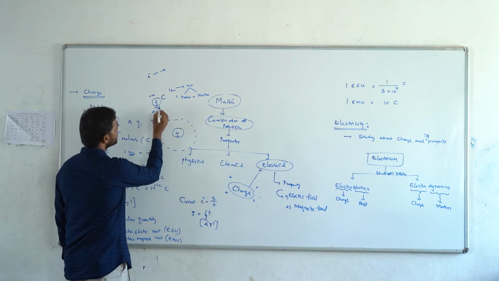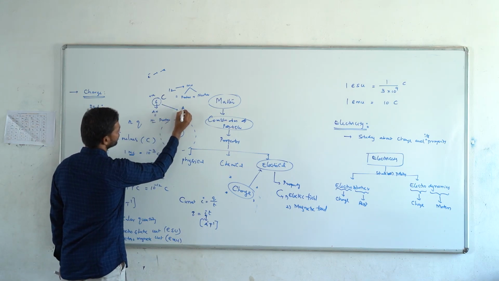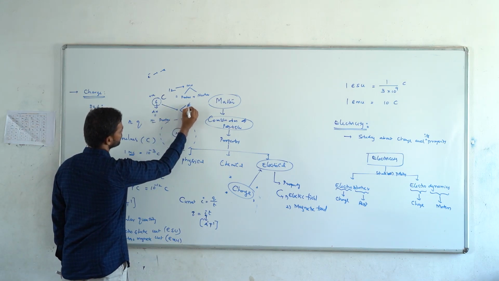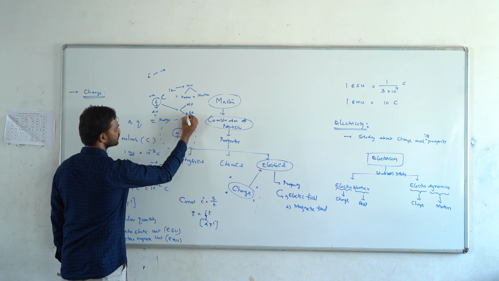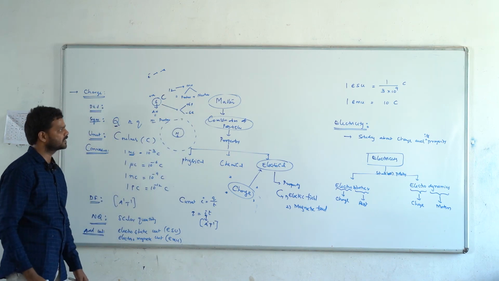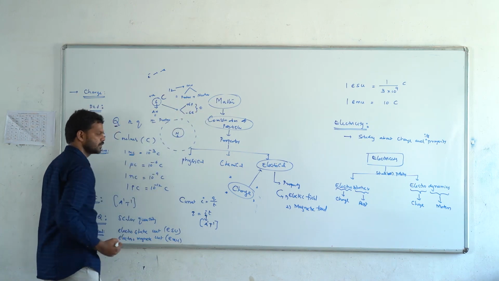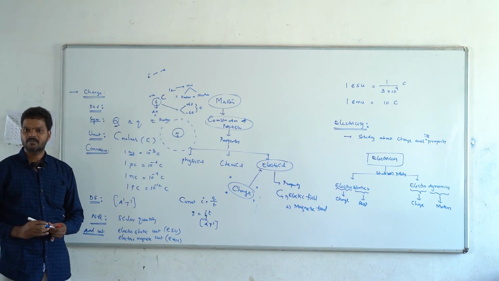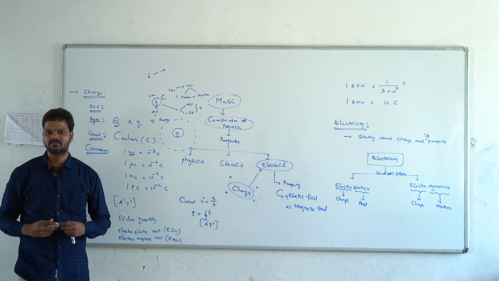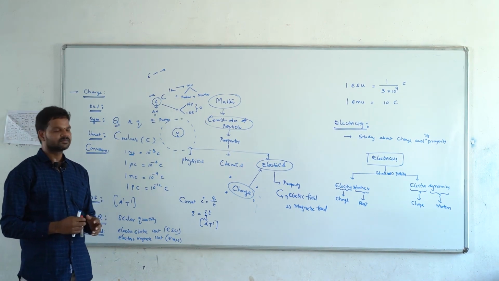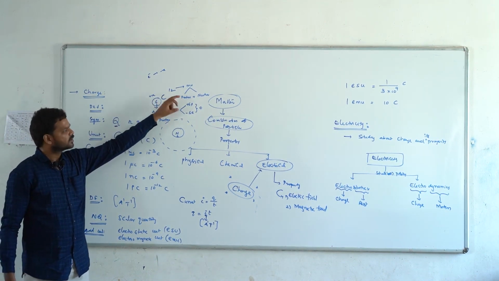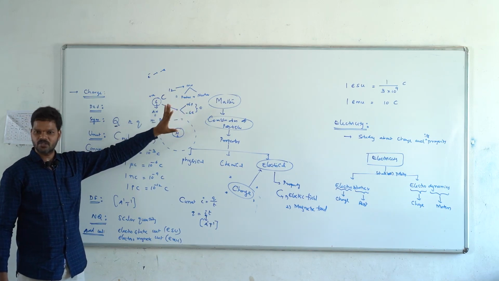So for carbon the total number of protons is 6, and the total number of electrons is 6, so its charge is minus 6, and the total charge becomes 0.